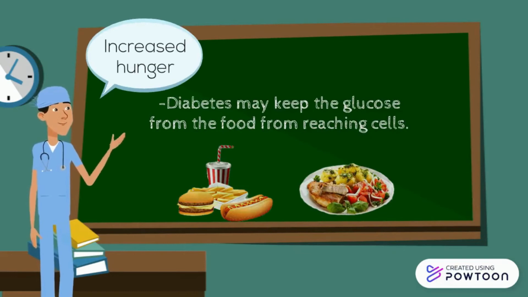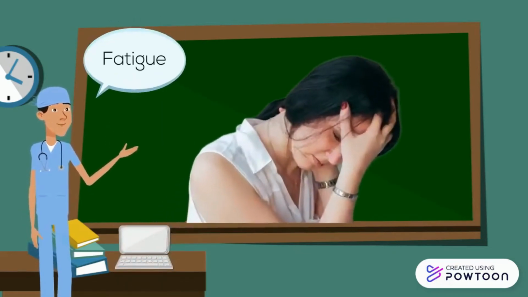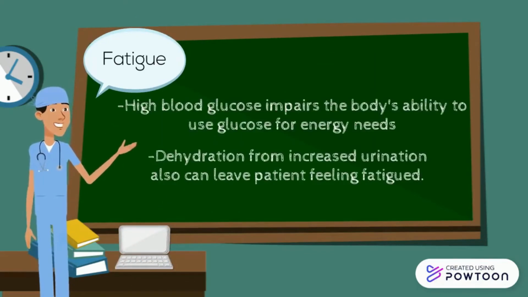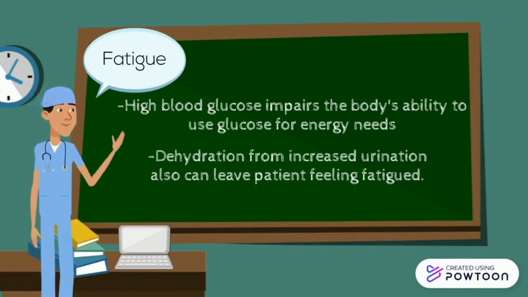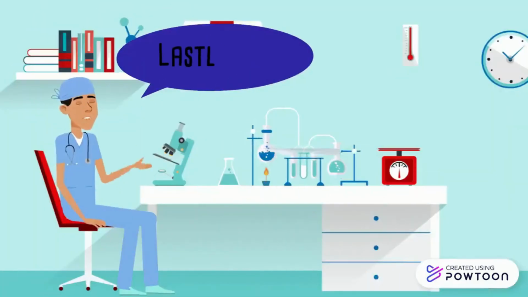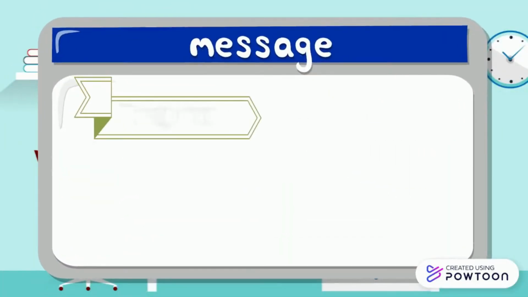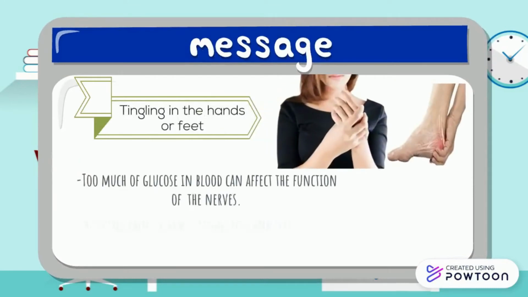Other than that, a symptom of diabetes type 2 is fatigue. High blood glucose impairs the body's ability to use glucose for energy needs. Dehydration from increased urination also can leave the patient feeling fatigued. Lastly is tingling in the hands or feet. Too much glucose in the blood can affect the function of nerves, causing burning pain in arms, hands, legs, and feet.